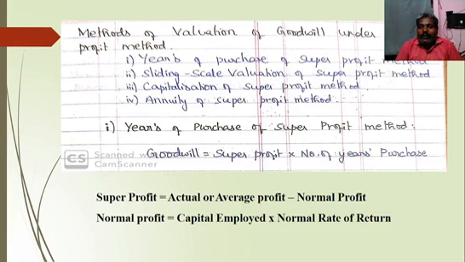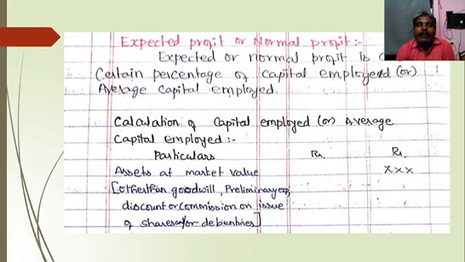Then how to calculate the normal profit? What is the formula used for calculation of normal profit? Capital employed into normal rate of return. So for that purpose, we need to calculate capital employed, and the normal rate of return is given in the problem. How to calculate capital employed, we will discuss in the next slide. So expected profit or normal profit is calculated as a certain percentage of capital employed or average capital employed. So how to calculate capital employed or average capital employed?